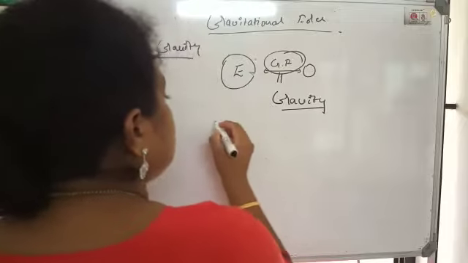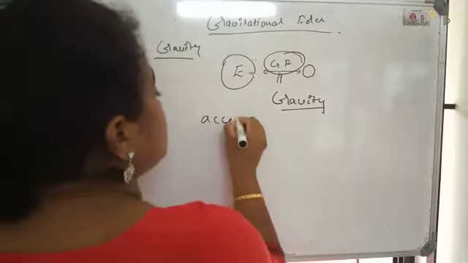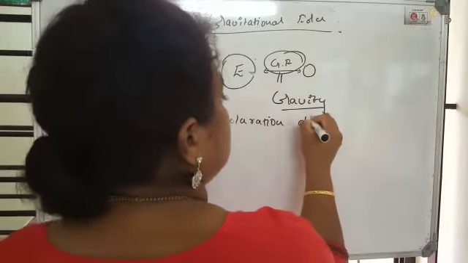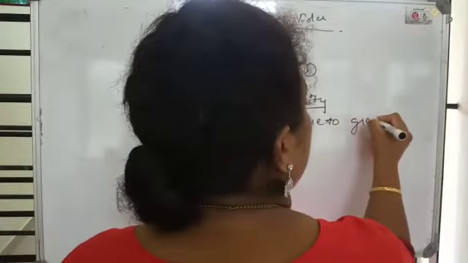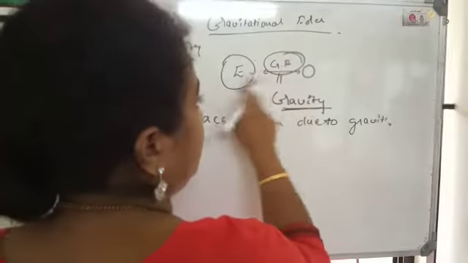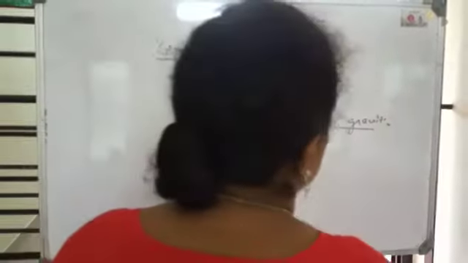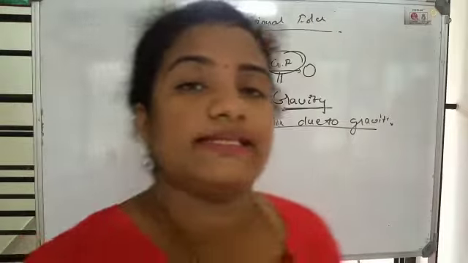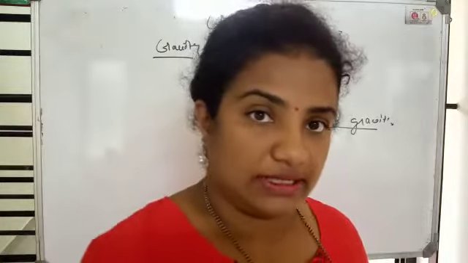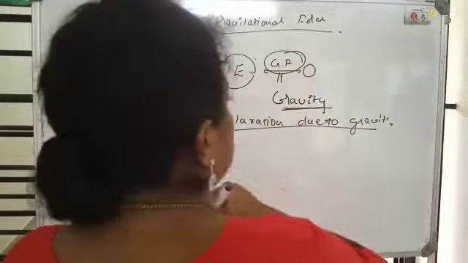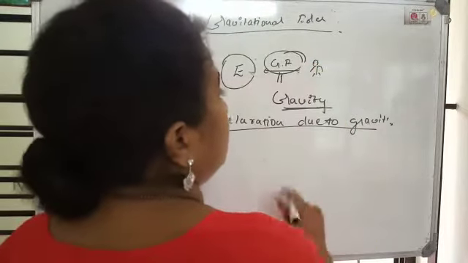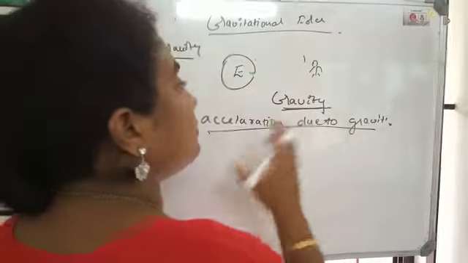Now, let us study about another concept, acceleration due to gravity. So we know what is gravity. It is the gravitational force where one body out of two is earth. What is acceleration due to gravity? Whichever body is of heavier mass, it will implement more force on the body which is lighter mass. If in this example, I am considering this as earth and this as you, or any human body, then here which one's mass is more?